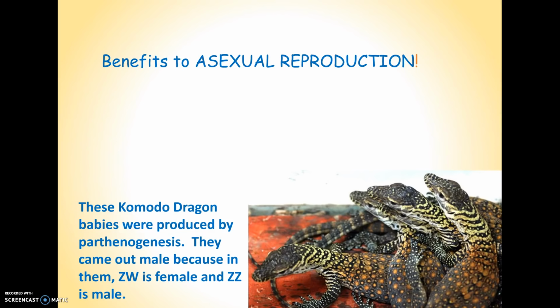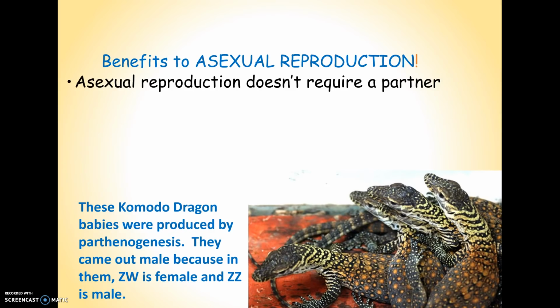Now, asexual reproduction we think came about first in simple single-celled organisms. Why would asexual reproduction be a benefit? Why is it still around? Well, the most obvious benefit to asexual reproduction is you don't need a partner. Asexual reproduction can happen very quickly, and you're just going to make cells that are identical to the cell that you started with.